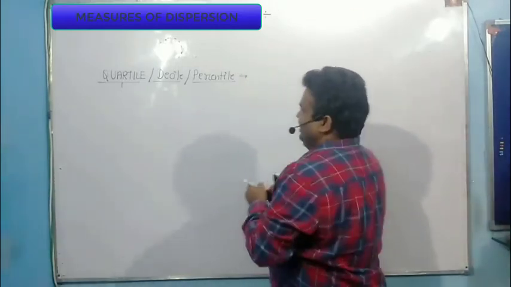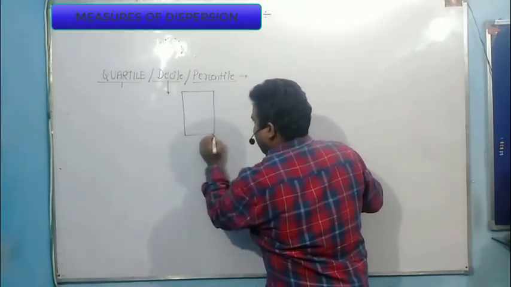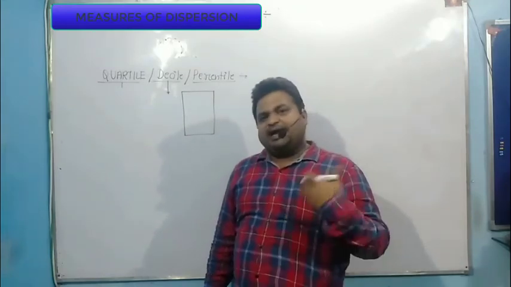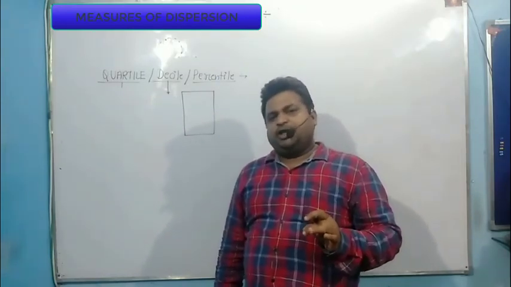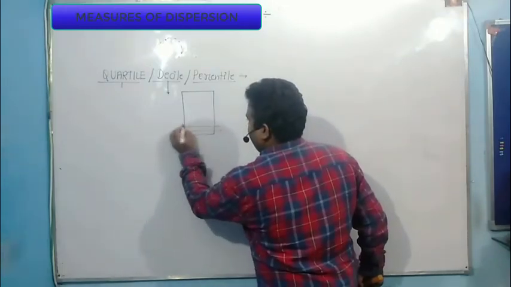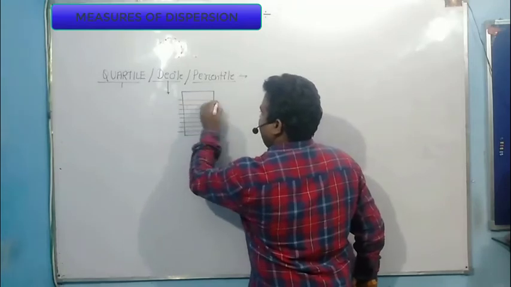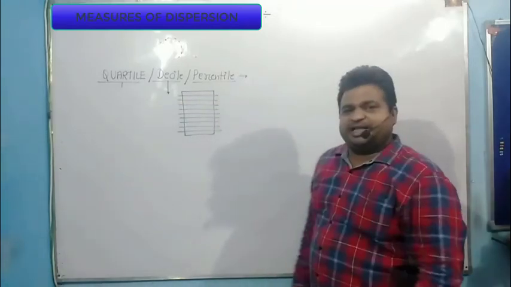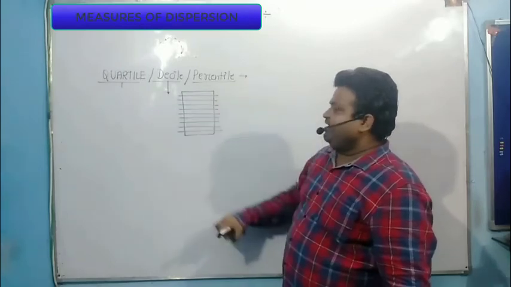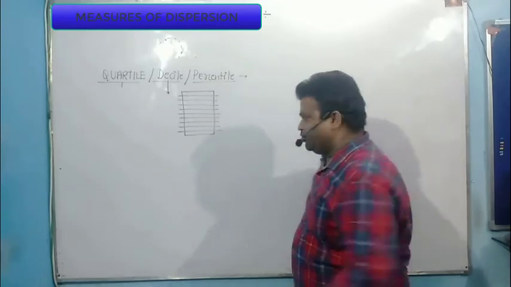Now in decile, you divide your entire data set into 10 equal parts. To divide the entire data set into 10 equal parts, you need to give 9 cuts: 1, 2, 3, 4, 5, 6, 7, 8, 9. These 9 cuts divide the entire data set into 10 equal parts.